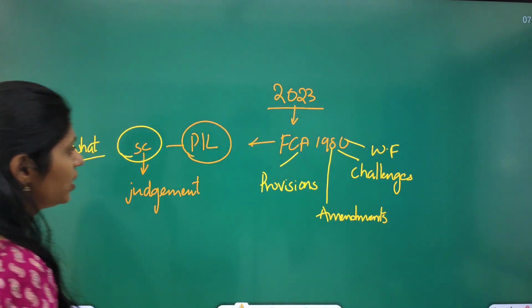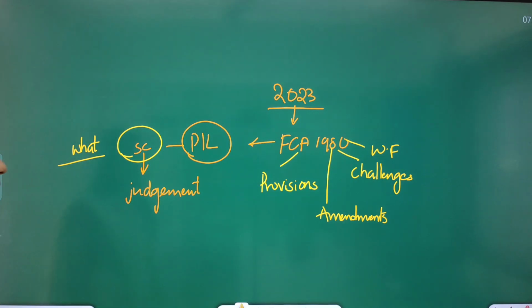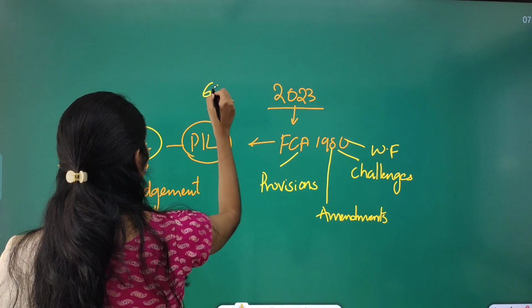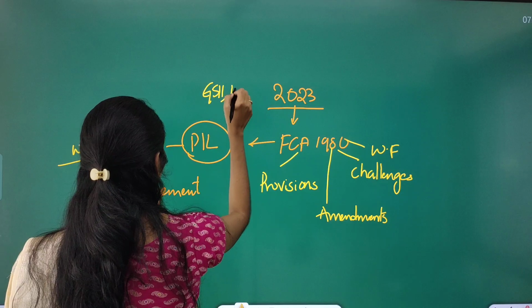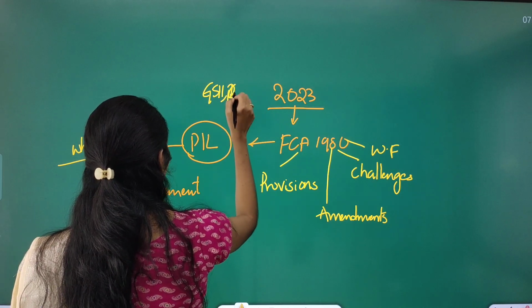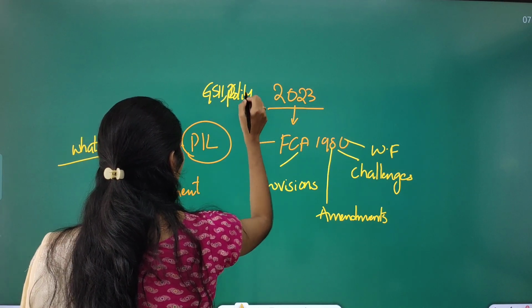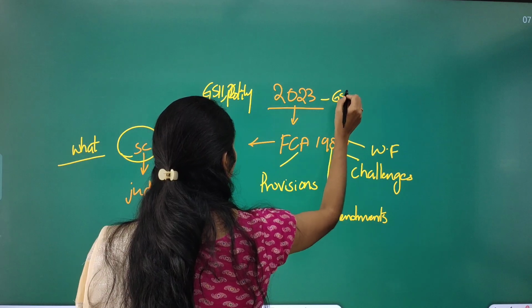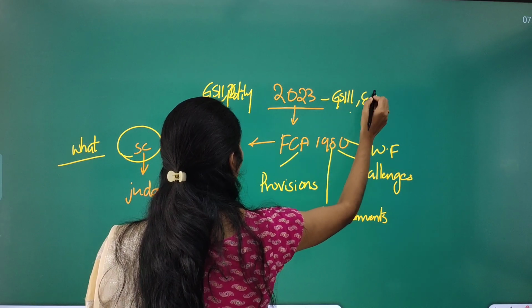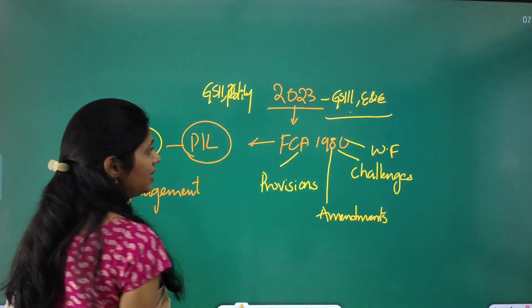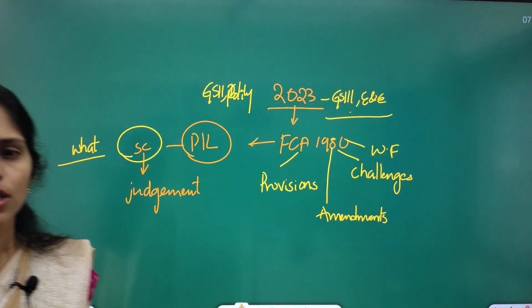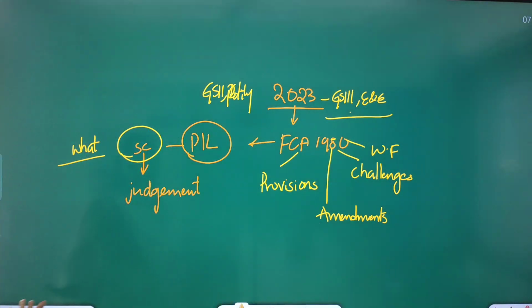All these are the different dimensions that you have to remember, and this topic is important for GS paper 2 under polity and governance, and even for GS paper 3 under environment and ecology this article is very important. So now let us see this topic in detail.